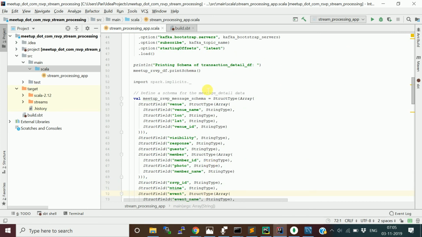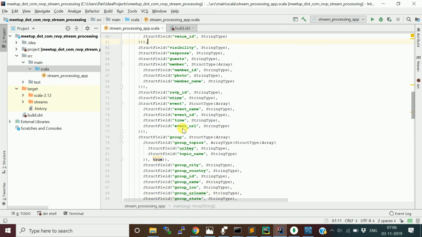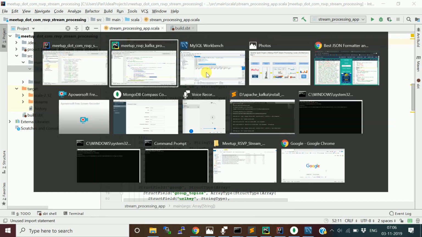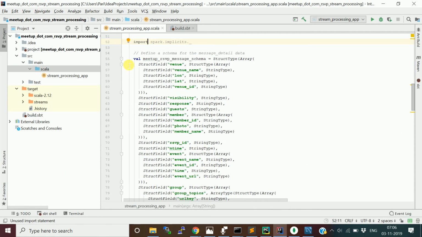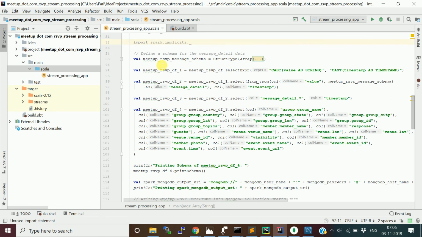So we take that. To parse the data, we need a schema of your JSON. I just defined this schema. I explained it in detail in the last video, so please go through that. We are creating a schema for your JSON structure, similar to this, because we want to parse this. So we need to prepare the schema for the JSON structure. The schema name is meetup_rsvp_message_schema. We are just interested in the value column, cast as string, and also the timestamp column, cast as timestamp.